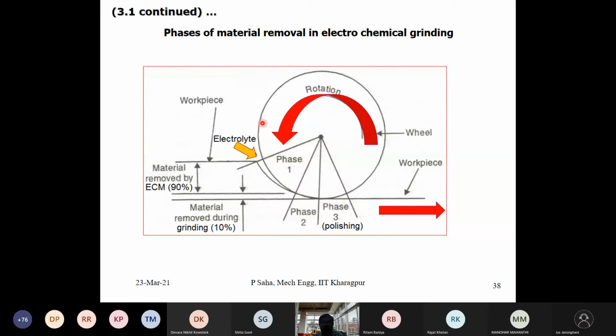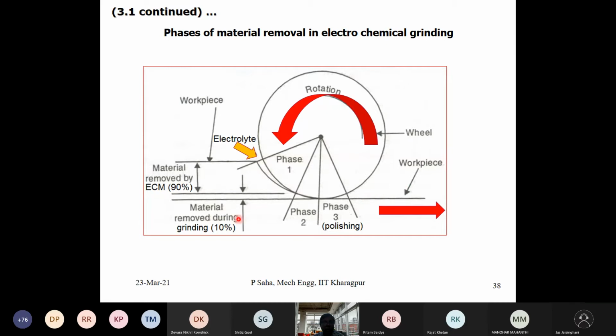So this is the grinding wheel which is rotating anti-clockwise, and this is the job, which is coming from left to right, and this is how the electrolyte is entering the gap and the electrolyte is exiting through this.